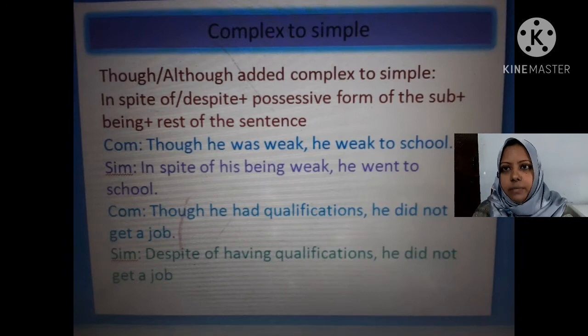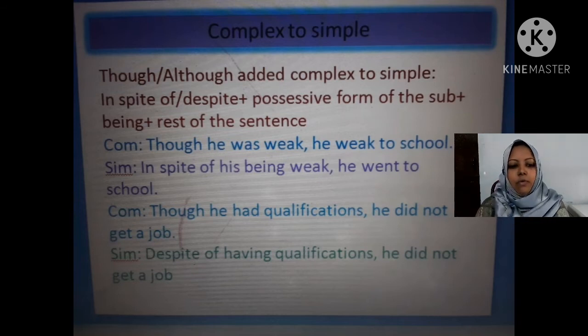Now I am going into the main subject matter, that is how we will change one kind of sentence to another kind. That is, how to change complex to simple, simple to complex, simple to compound, compound to simple, compound to complex, complex to compound.